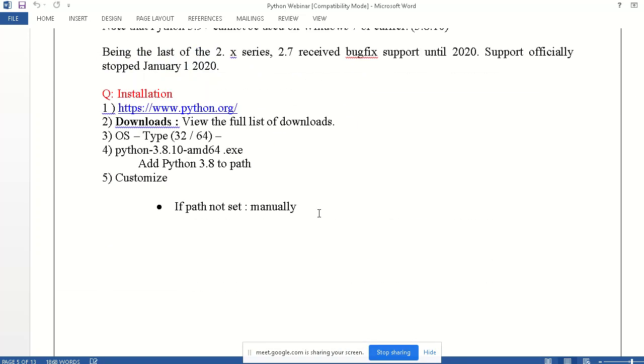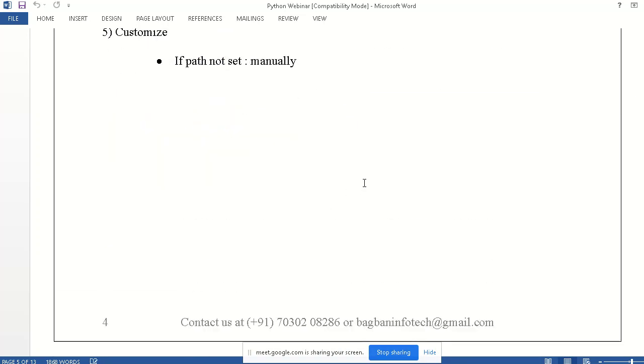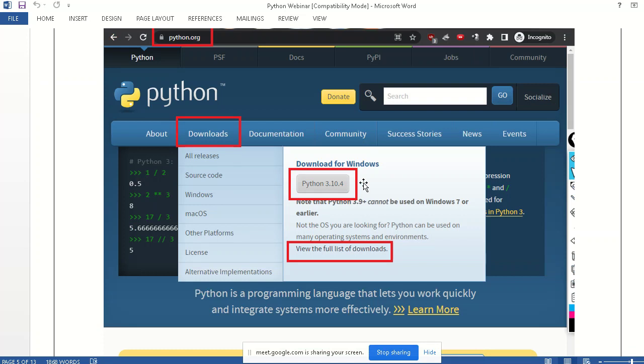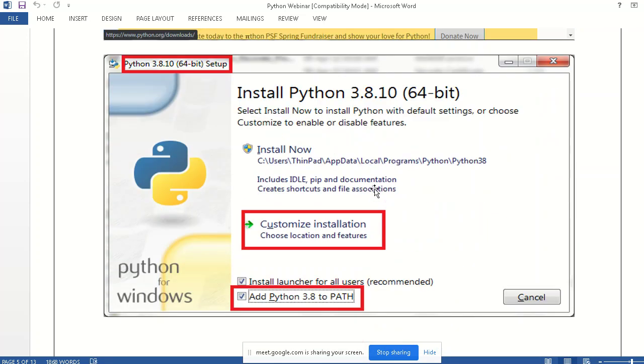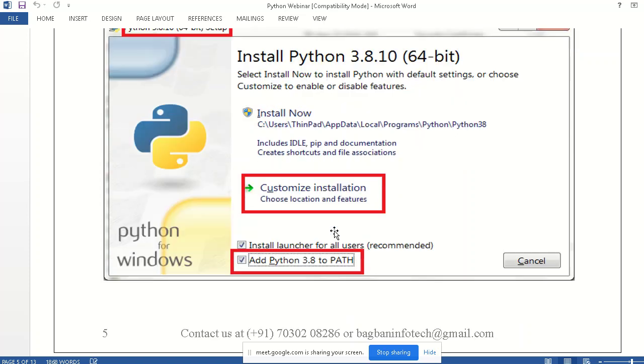After downloading, it will give an exe file. Now we just have to double click on that exe file. It will prompt installing Python, whatever version we are using, and we have to click customize installation. The second thing we have to do is add Python 3.8 to the path.